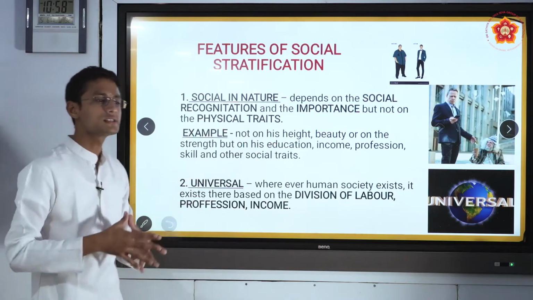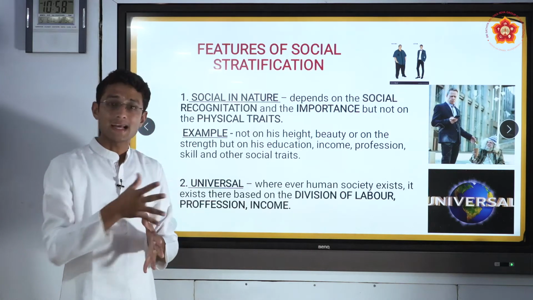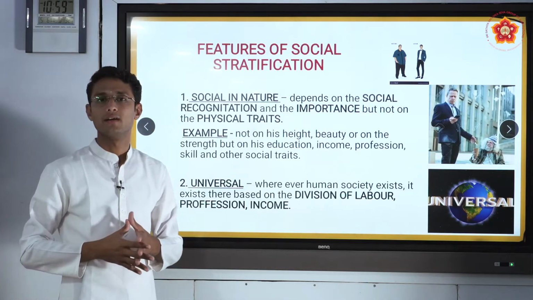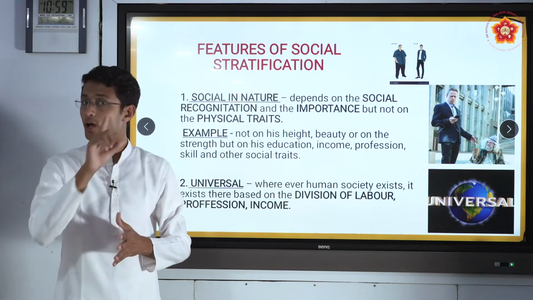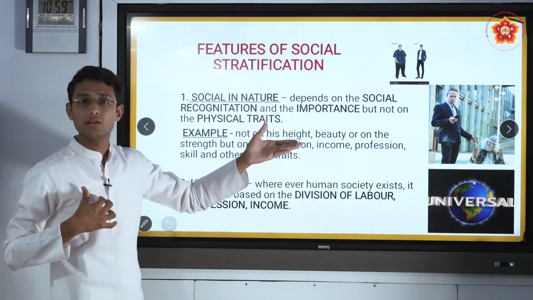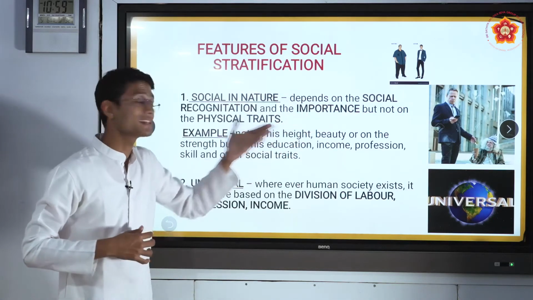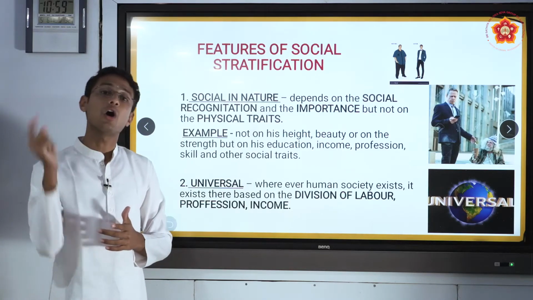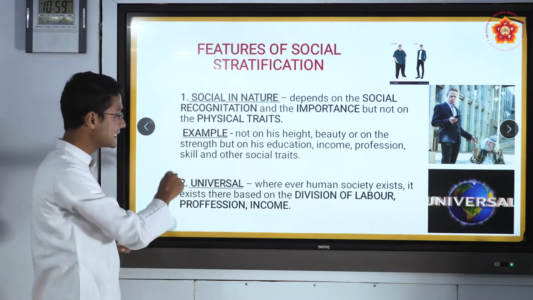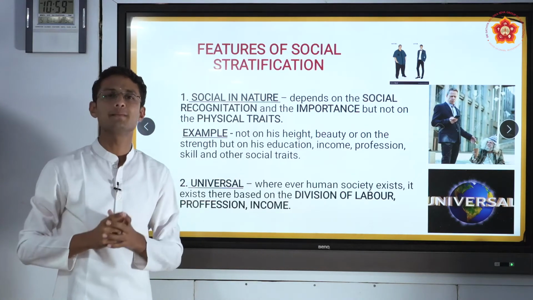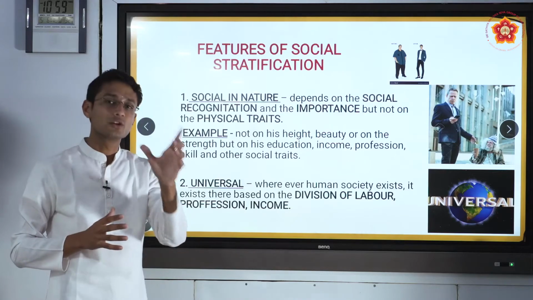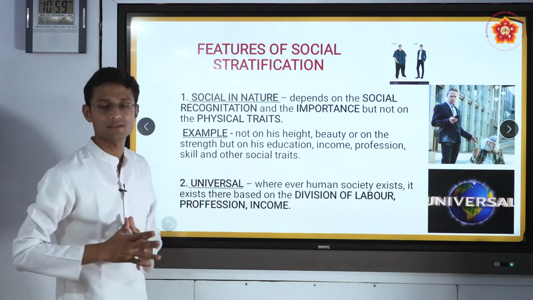It depends on the social status of a person, not on the person's height, beauty, or strength, but on the person's income, profession, education, skill, and other social traits. Very simple: social stratification depends on social traits, but not on physical traits. So this is the first point, social in nature.